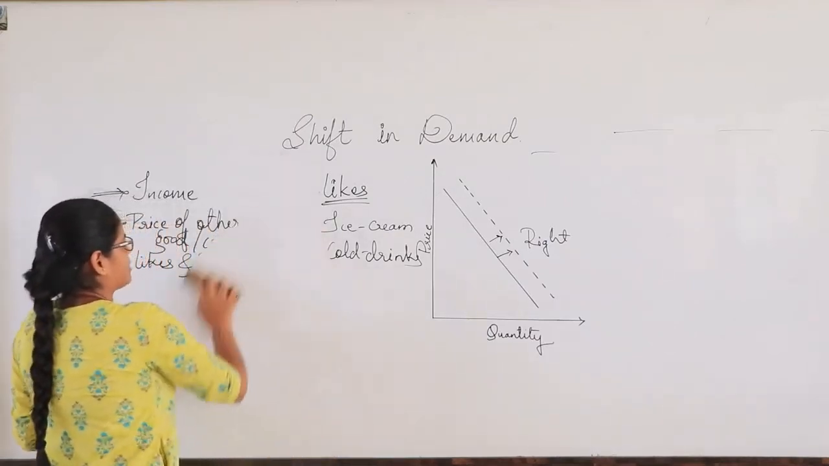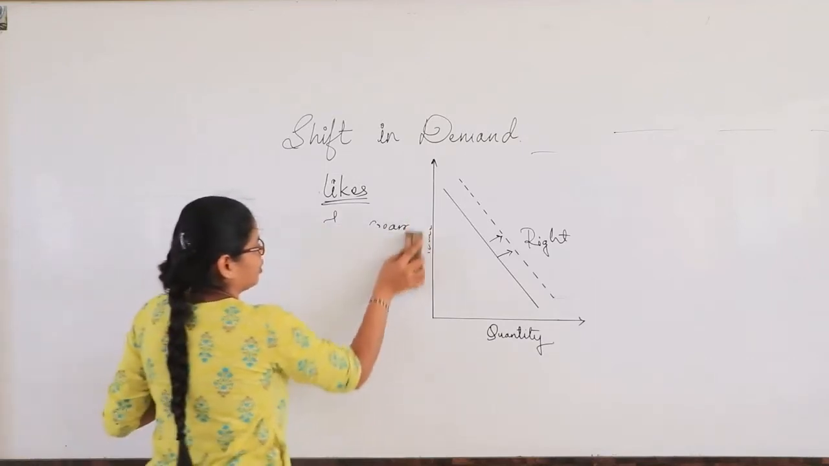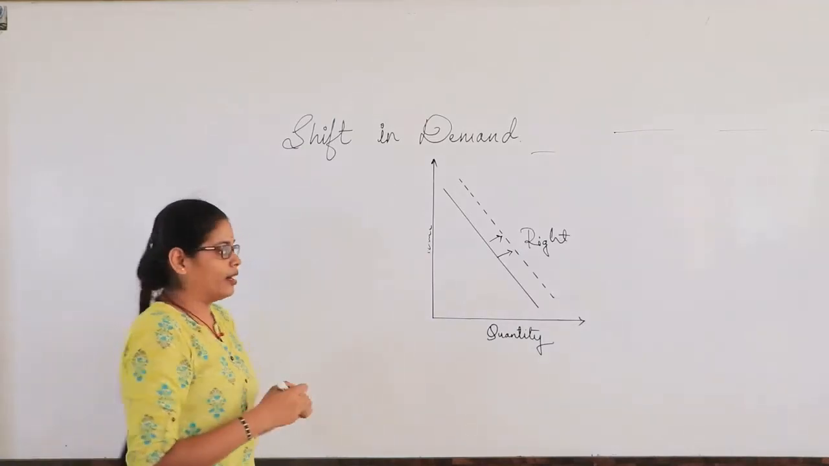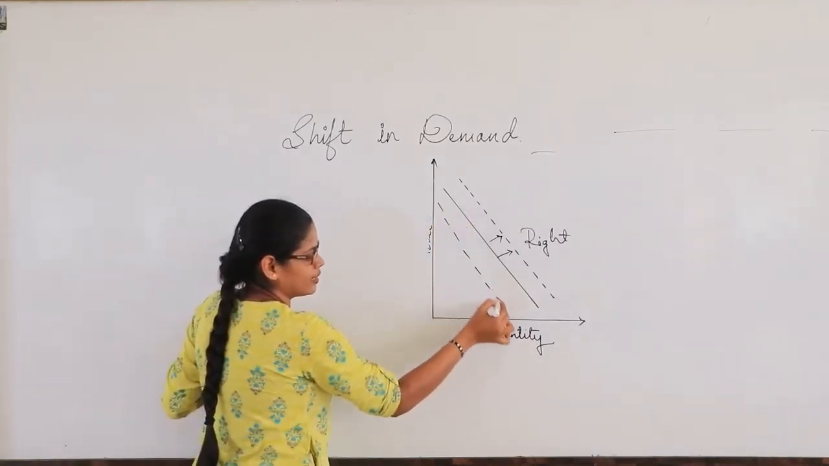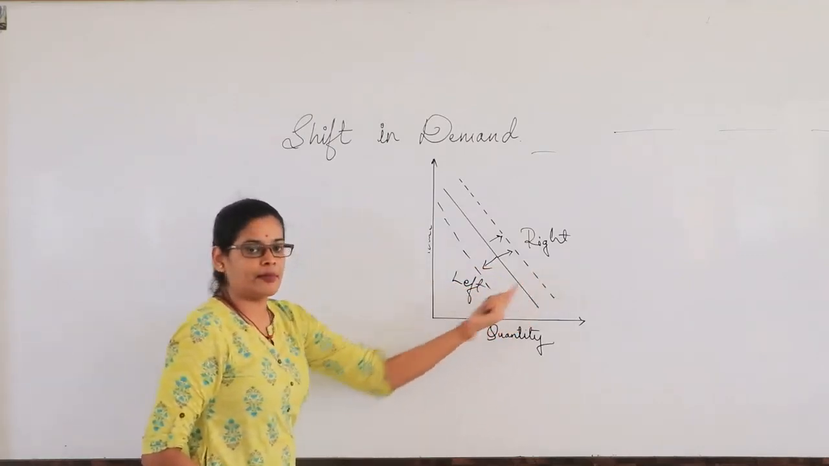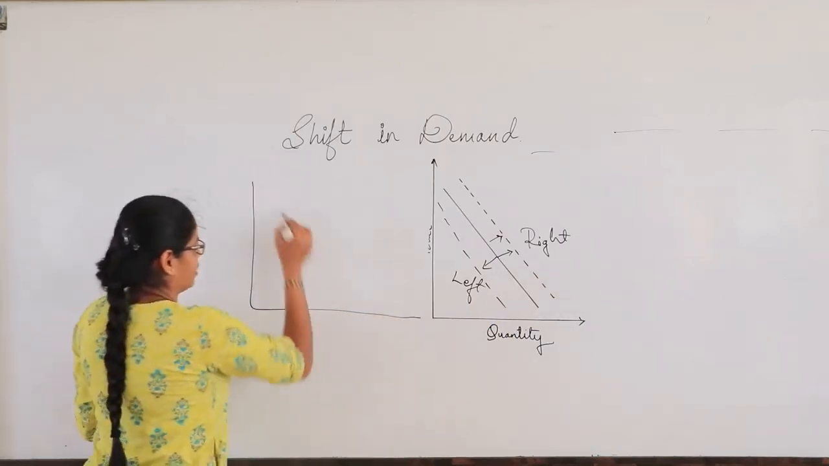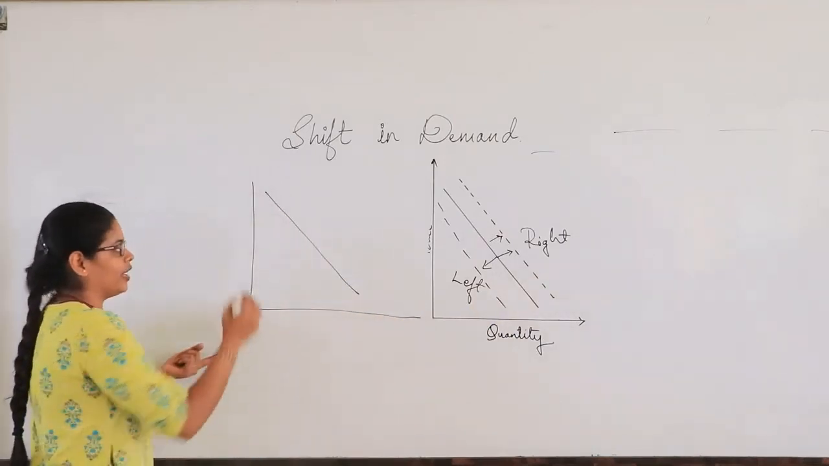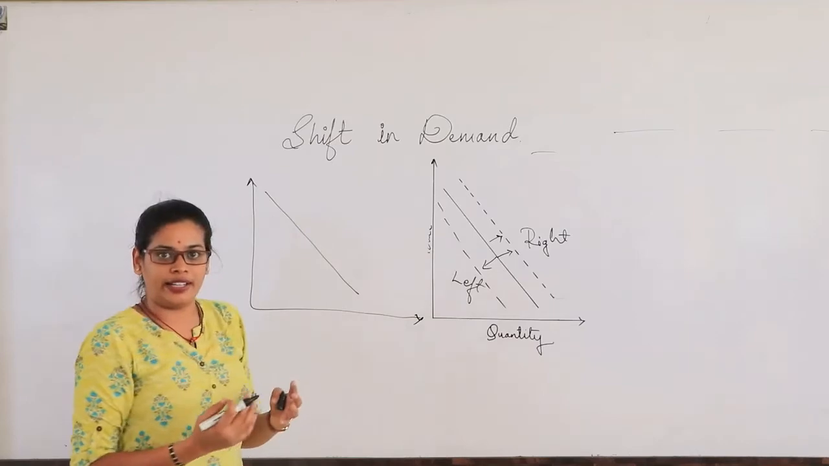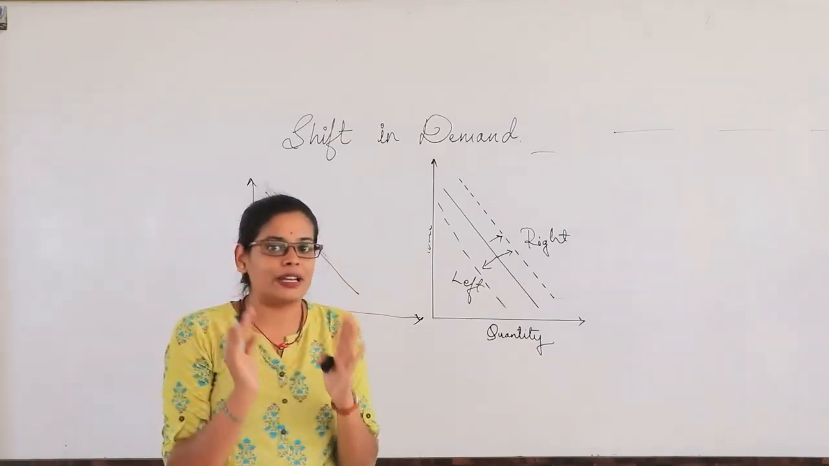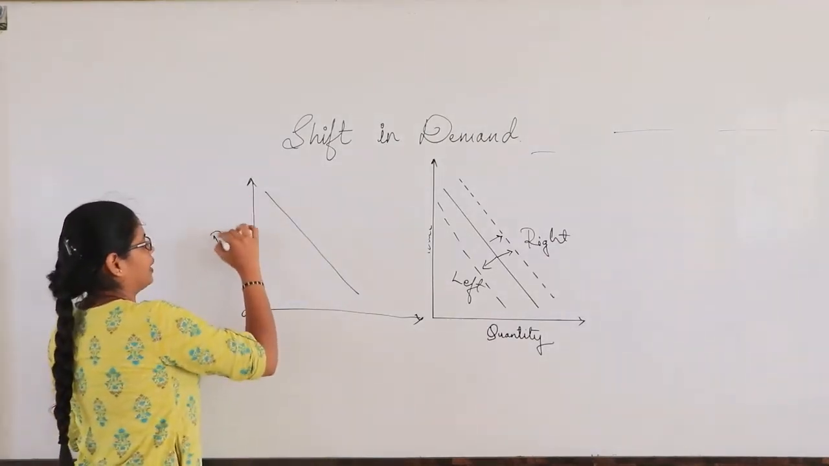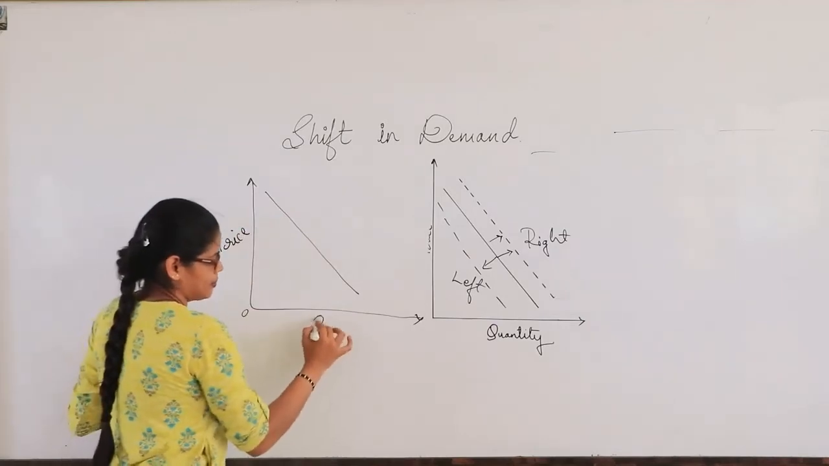Next, we have something called movement in the demand curve. Movement in the demand curve is different from a shift in the demand curve. Whatever we were talking about, leftward and rightward, is called the shift in the demand curve. Then what is movement of the demand curve? We have seen the relationship between the price and the quantity. When the price increases, the quantity purchased decreases. That is where we get to know the movement in the demand.